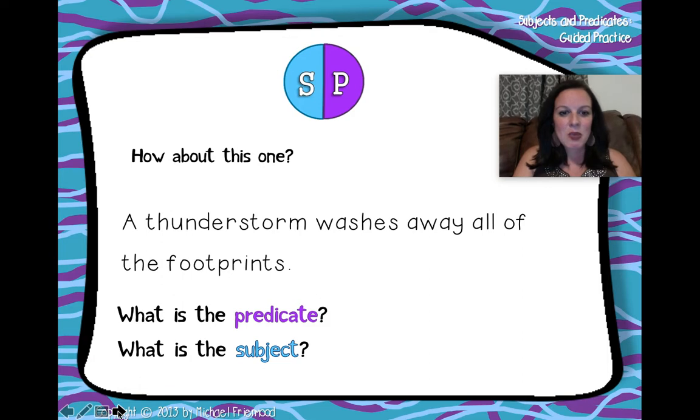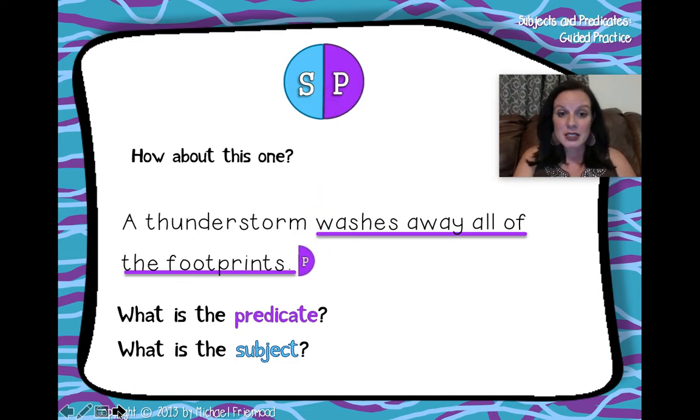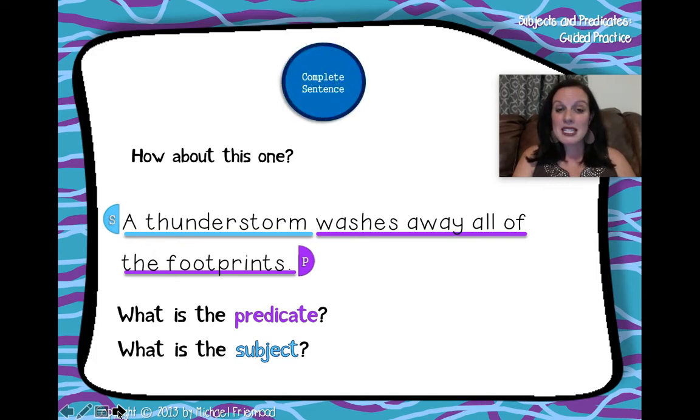And it's asking me, what is the subject? The subject is going to be the naming noun. What is this sentence about? A thunderstorm. Washes away all of the footprints. That's the predicate. A thunderstorm is the subject. Did you get that one right? I hope you did. Now this is a complete sentence with a subject and a predicate. It also has a capital letter and an end mark too.